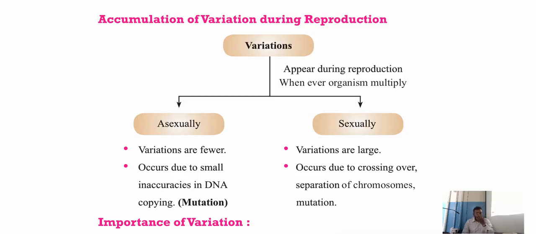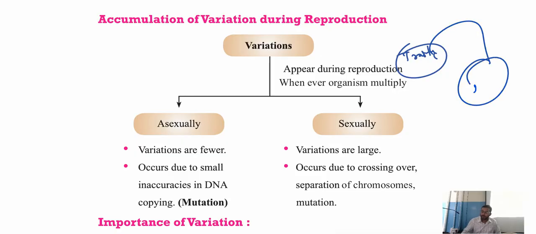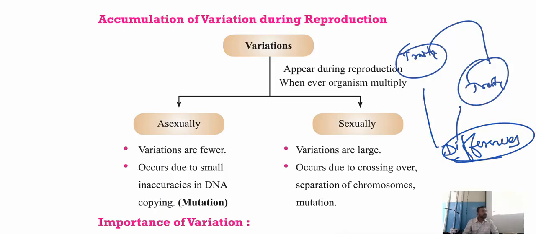Accumulation of variation is nothing but this: whenever traits are transferred from one generation to another generation, that means the genetic material is transferred, we can find a lot of differences in them. Am I right?